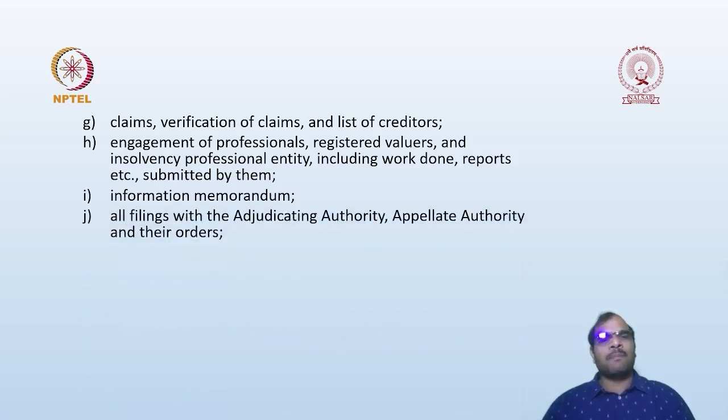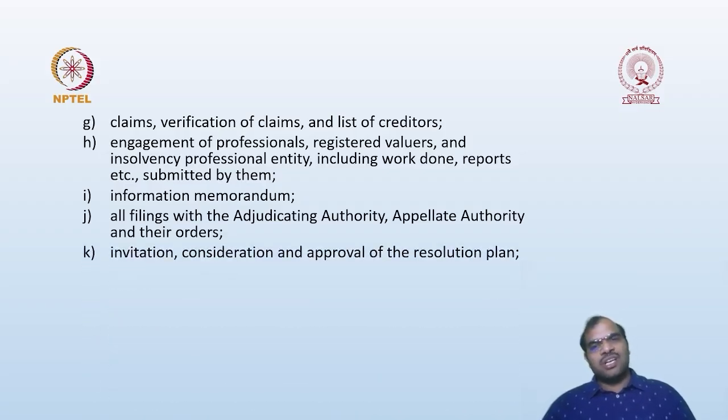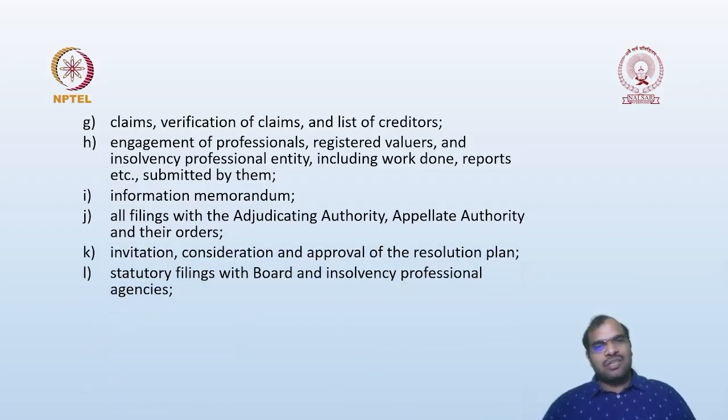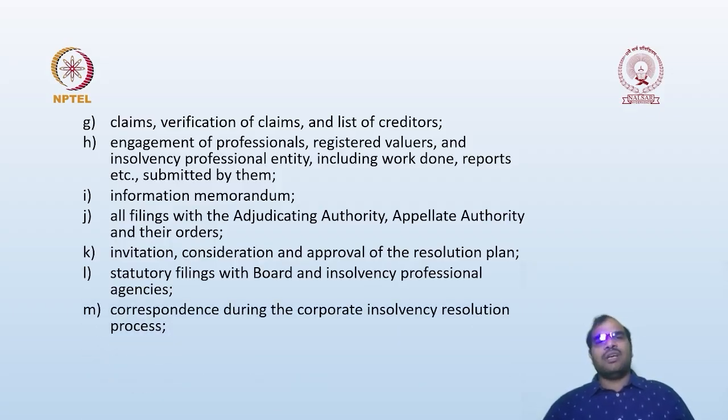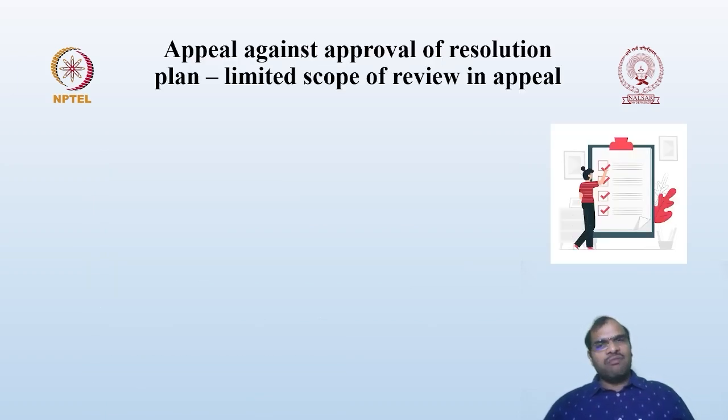Then the information memorandum, all filings with the adjudicating authority, whatever he filed with the adjudicating authority, then invitation, consideration and approval of the resolution plan, and statutory filings with the Board and with the insolvency professional agencies. Subsequently, in later lessons, we are going to discuss the insolvency professional agencies. You are supposed to make certain statutory filings with the Board as well as the insolvency professional agencies, so all these filings must be maintained. Then correspondence during the CIRP process, and the insolvency resolution process costs, how much was incurred and the bills relating to that, everything he is supposed to maintain.